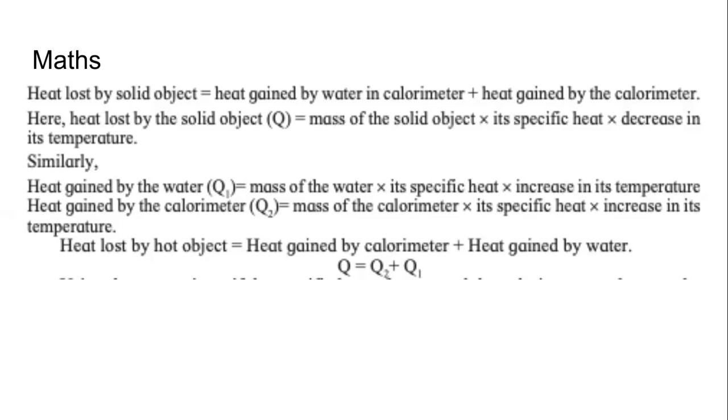Water and the calorimeter are colder, their temperature will increase, so delta T will be positive. That is why these are written: decrease, increase, increase. Let us take it a step forward and see how exactly this works using algebra.